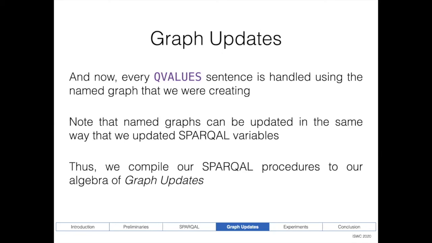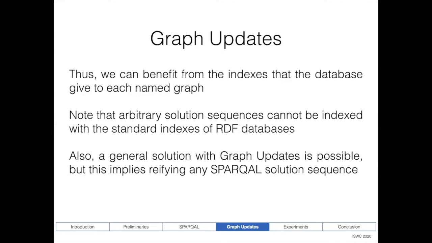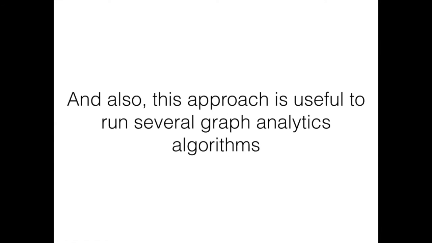And note that a named graph can be updated in the same way that we updated SPARQAL variables. Then every procedure of SPARQAL can be compiled into expressions using this algebra of updates. And the idea of doing this is that we can benefit from the indexes that the database gives to each named graph. Note that arbitrary solution sequences cannot be indexed with the standard indexes of RDF databases. Also, a general solution with graph updates is possible, but this implies reifying any SPARQAL solution sequence. And of course, this approach is useful to run several graph analytics algorithms.